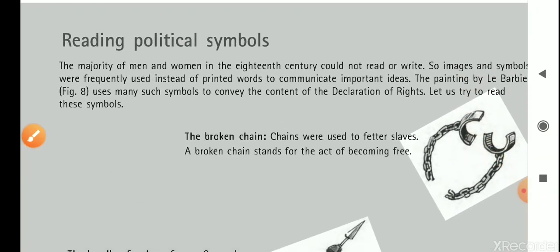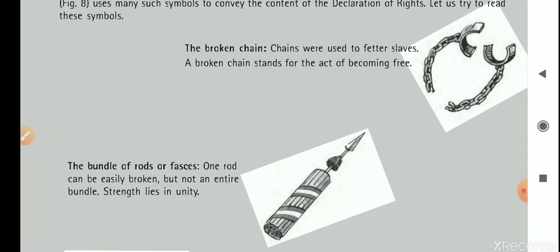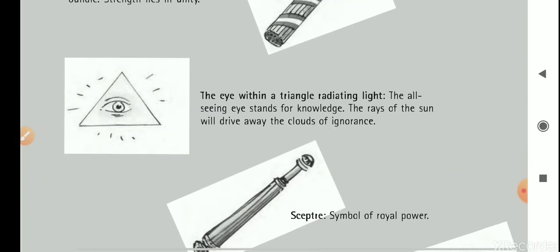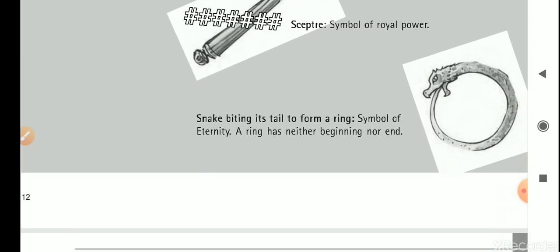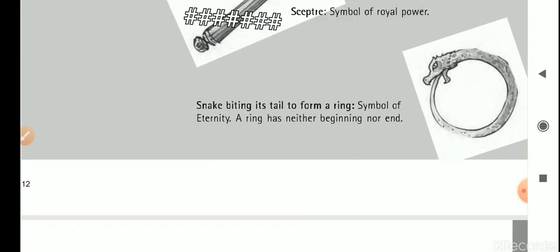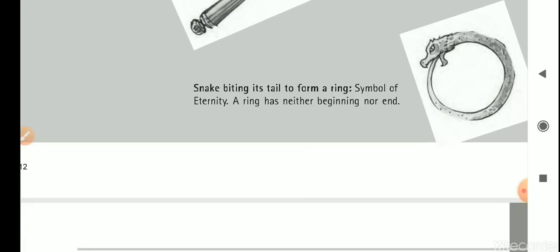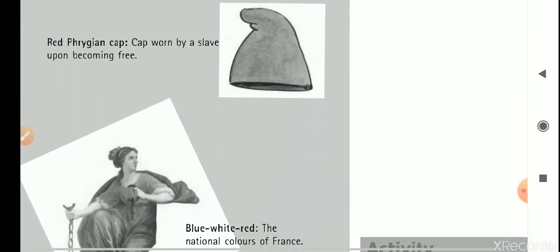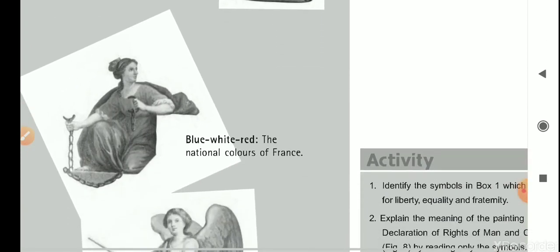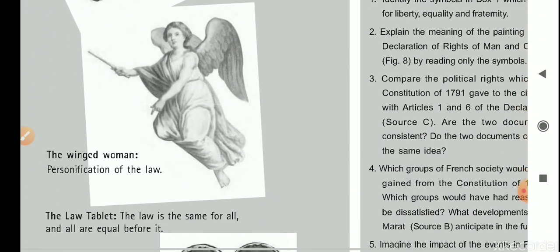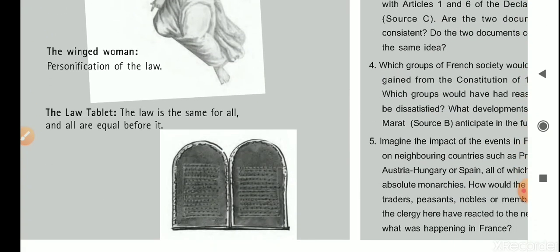Reading political symbols. Now see this broken chain, bundle of rods, eye within a triangle, scepter, snake biting its tail to form a ring, symbol of eternity. A ring has neither beginning nor end. Red Phrygian cap, blue, white, red, the winged woman, and a law tablet.